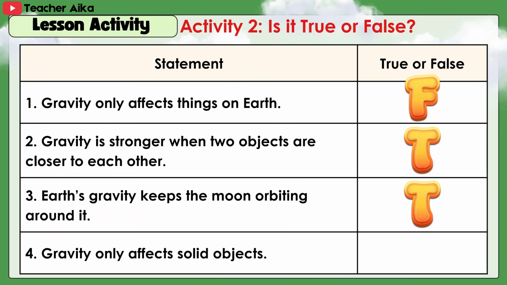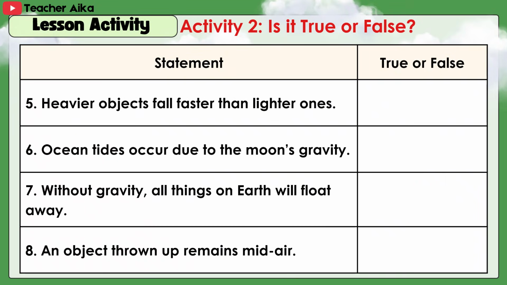4. Gravity only affects solid objects. Answer F. 5. Heavier objects fall faster than lighter ones. Answer F. 6.